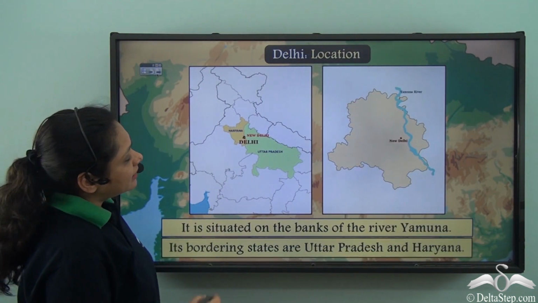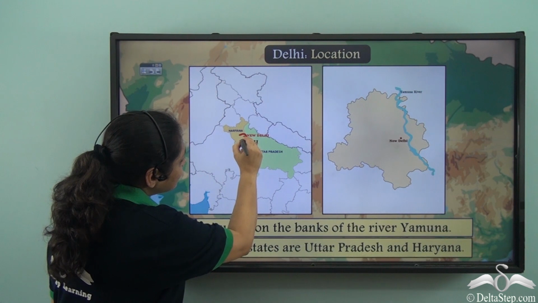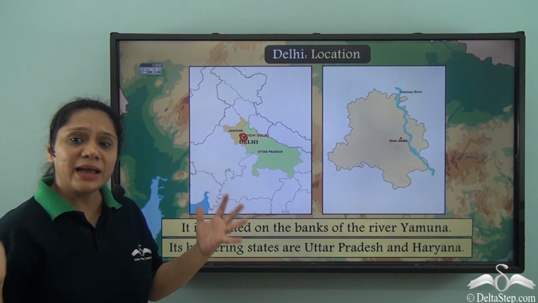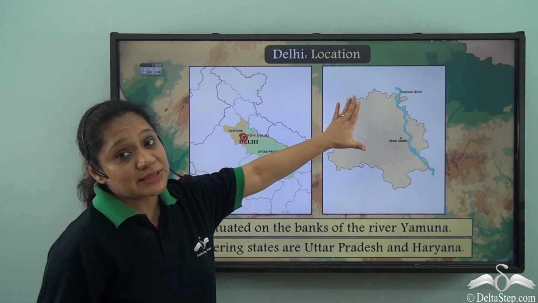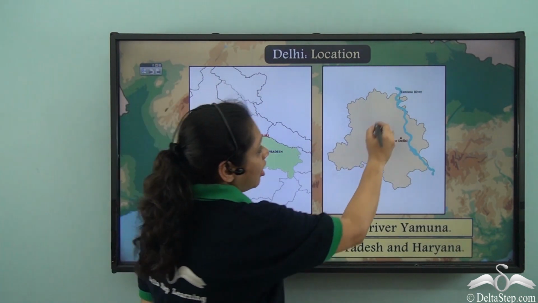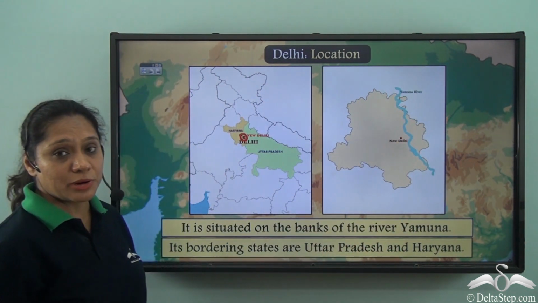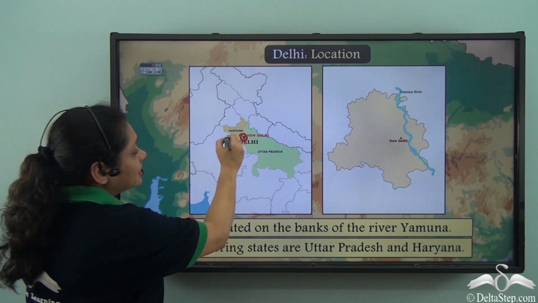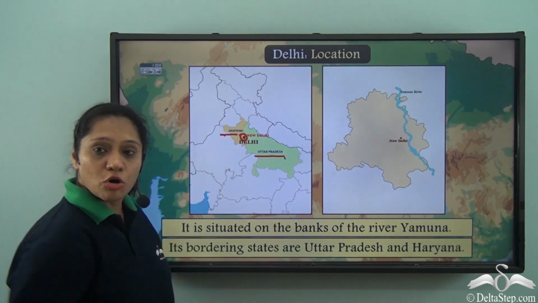Now you can see that this small area is Delhi. Let us magnify the area and you will see that it is situated on the banks of the river Yamuna and it is bordered by the states of Haryana and Uttar Pradesh.